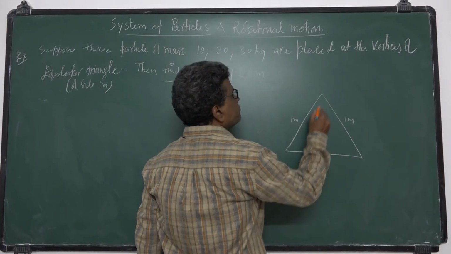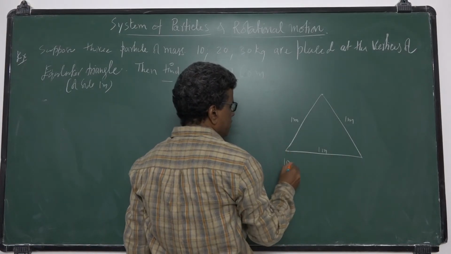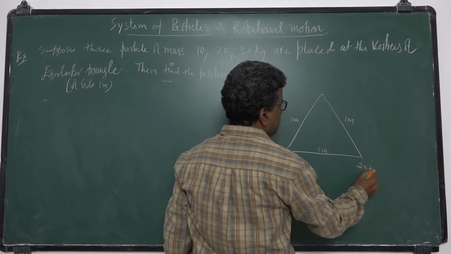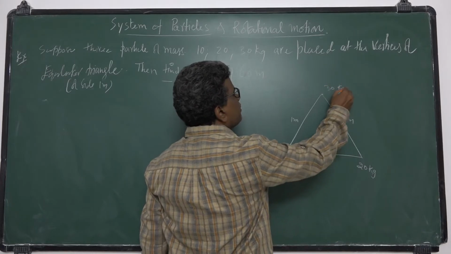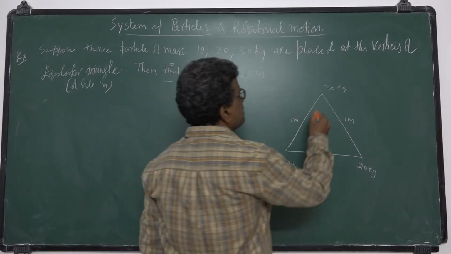Suppose this 10 kg is placed here, 20 kg is placed here, and 30 kg will be placed here, at the vertices of an equilateral triangle. Find the center of mass.